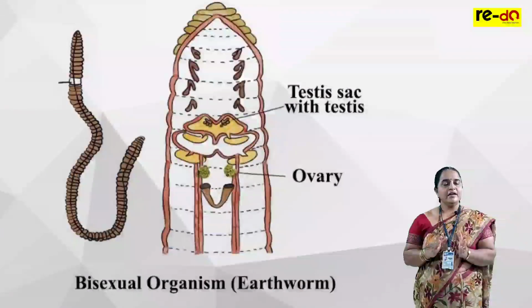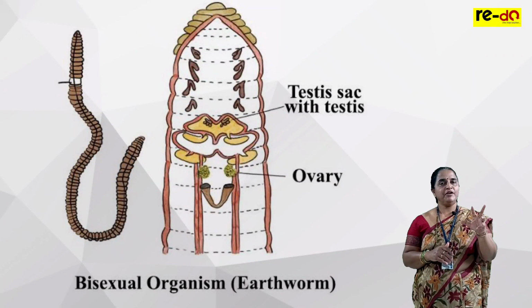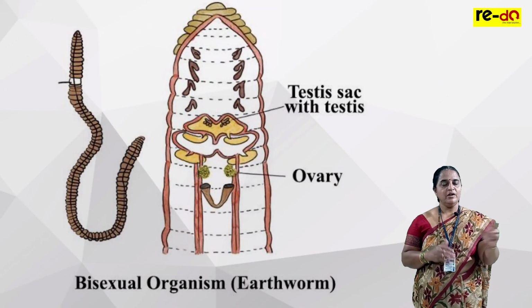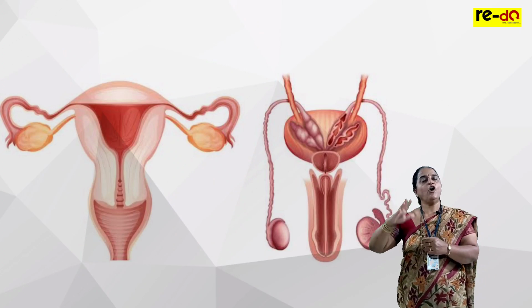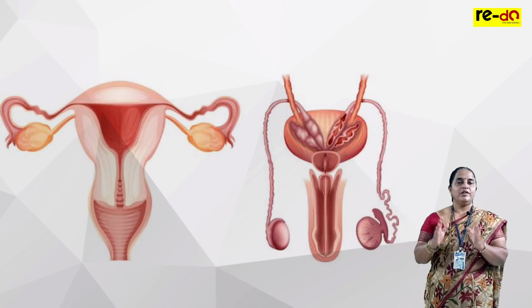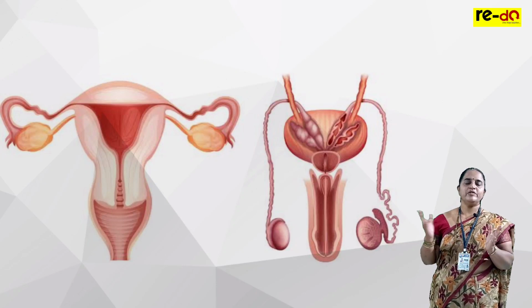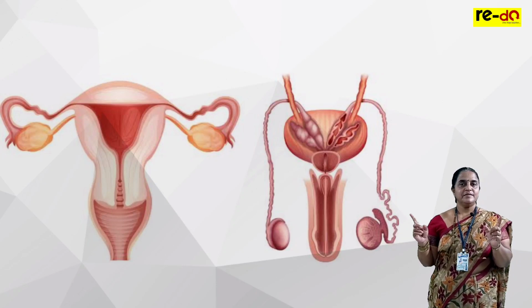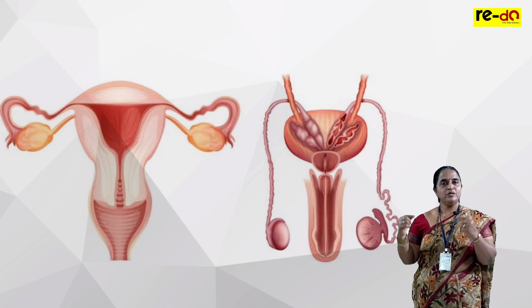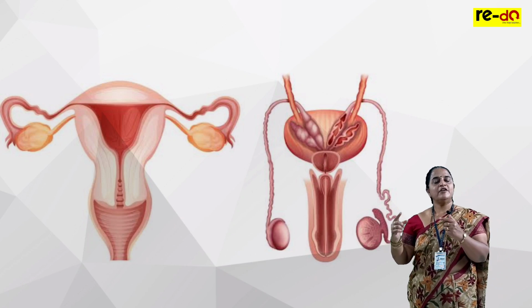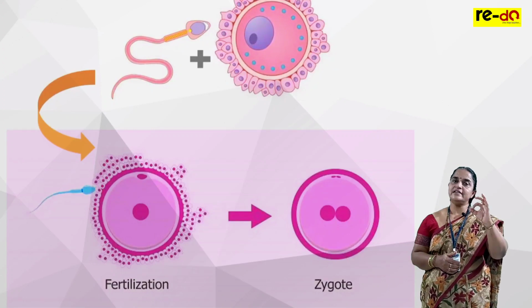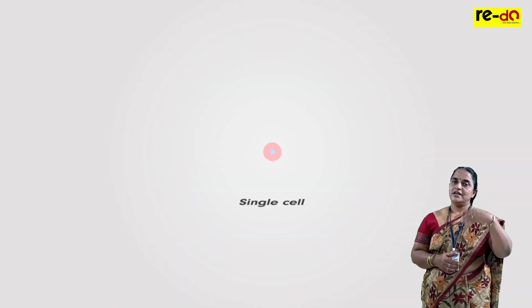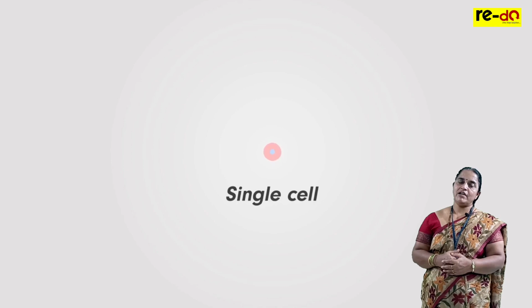Animals are either bisexual having male and female sex organs in one body, or unisexual where sexes are separated as male or female. So let us consider a bisexual or unisexual animal where gonads produce gametes and gametes undergo fertilization to give a zygote. So the zygote is a single cell from which a multicellular animal body develops.